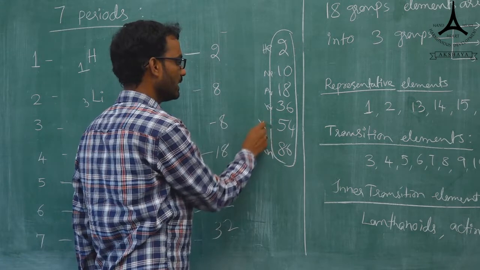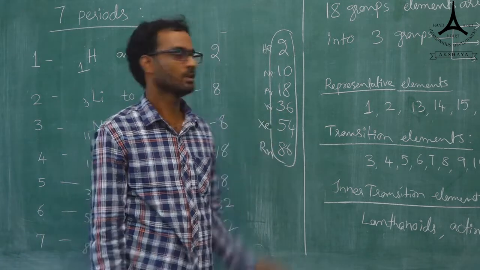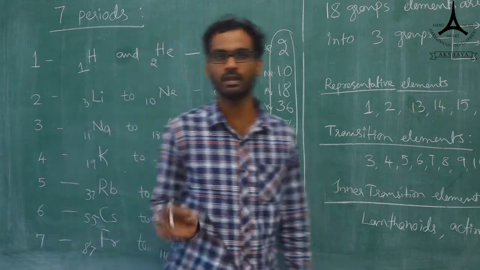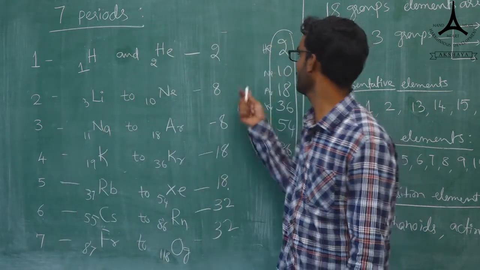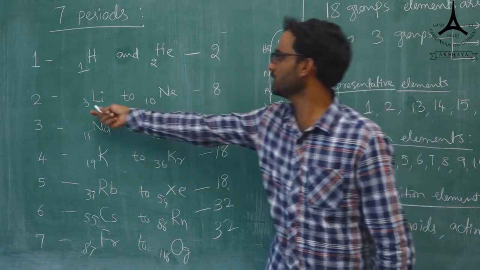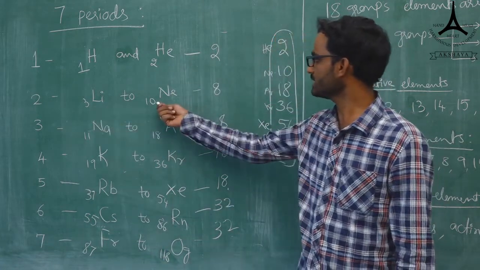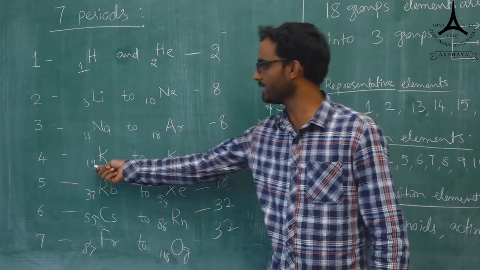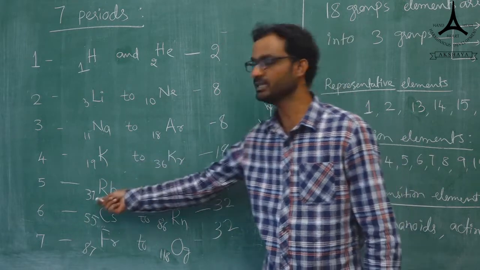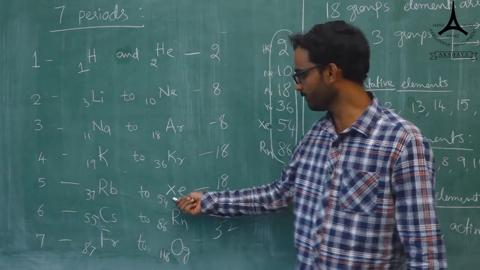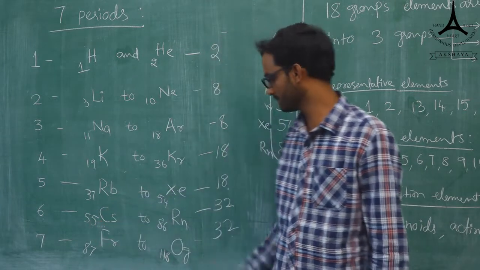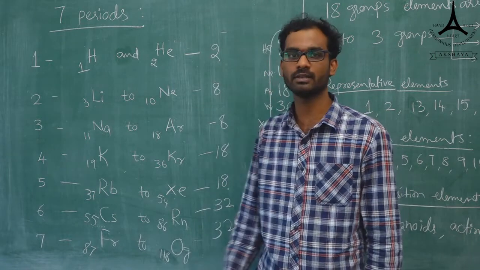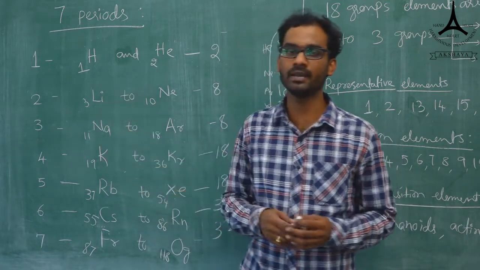If you remember the atomic numbers of the zero group elements, you can get the atomic number of any element. For example, helium is 2 and lithium should be 3. Neon is 10, sodium is 11. Argon is 18 and next is 19. Then 36, 37, 54, next 55, then 86, 87, and the last one is 118. Okay, this is about the period wise and group wise.